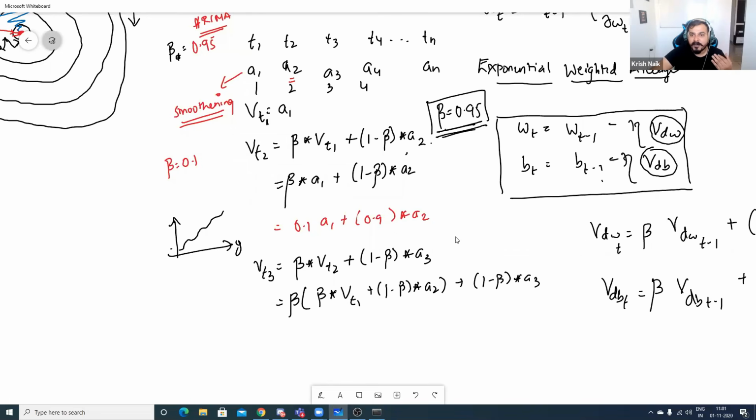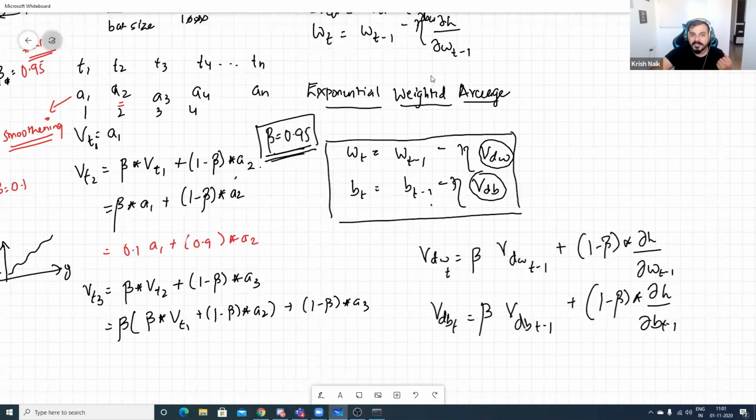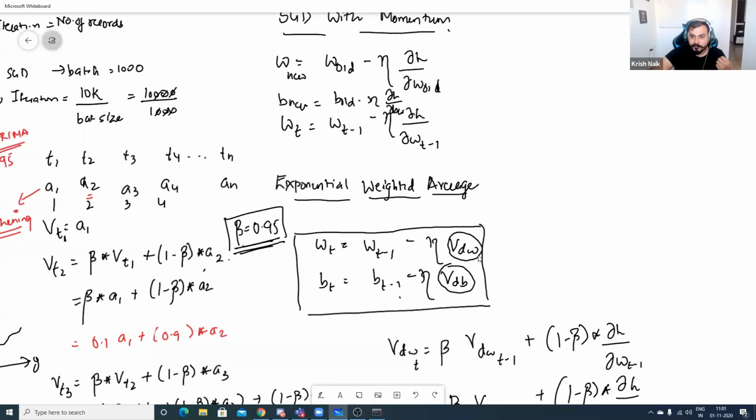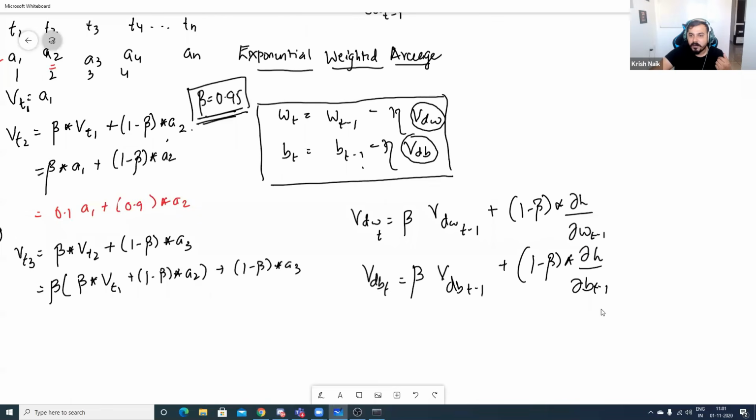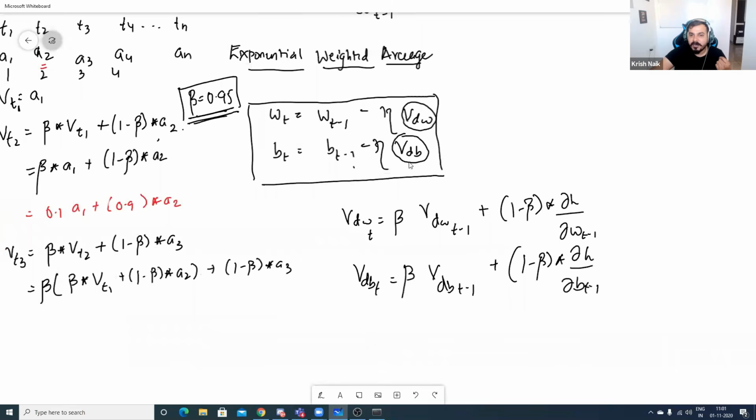Now this exponentially weighted average, instead of computing with respect to derivative of loss with respect to derivative of W, we are going to replace this with that particular exponentially weighted average over here. And this is basically given by this particular formula, right? This is the weight updation formula. This is the bias updation formula. Instead of writing derivative of loss with respect to weights or derivative of loss with respect to bias, we are basically using this formula and this formula. And usually I told you that in our case, we select the beta value as 0.95. So the beta value will be over here and 1 minus beta will be over here. Okay. Does it make sense? See guys, it happens, I also did not learn it the first time.